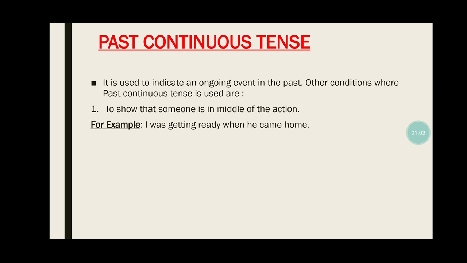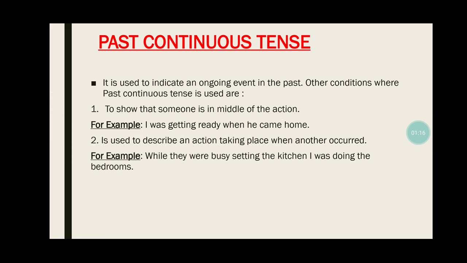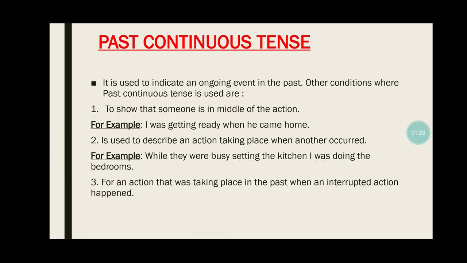Here what can you see? Getting, ing. For example, I was doing something and something else happened. That is also a condition. Now, it is used to describe an action taking place when another occurred. For example, while they were busy setting the kitchen, I was doing the bedrooms. There are two actions that are occurring in the past but happening simultaneously.